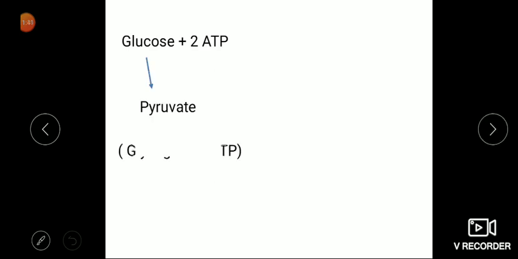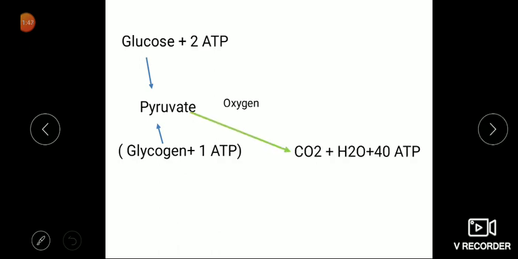Now muscle metabolism: normally glucose is there with 2 ATP burned, pyruvate is formed, from glycogen also, and ultimately in the presence of oxygen, CO2, water and 40 ATP molecules are formed. Now these ATP molecules will be utilized for muscle contraction.